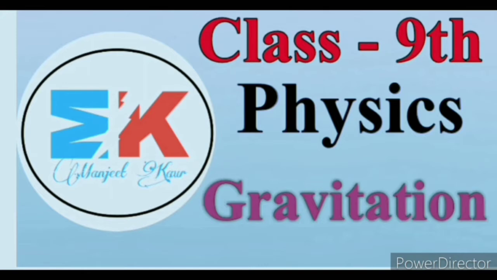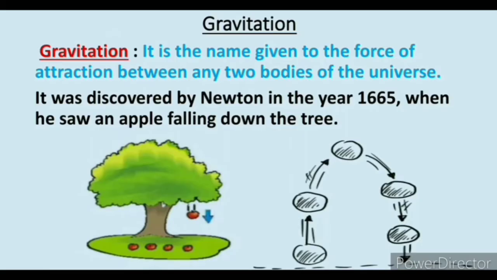In this video, we study class 9th Physics chapter Gravitation. Here we have the definition of gravitation. It is the name given to the force of attraction between any two bodies of the universe. That means it is the phenomenon of attraction of two masses. Why do the masses of any two objects attract each other? The reason behind it is the gravitational force present between them.